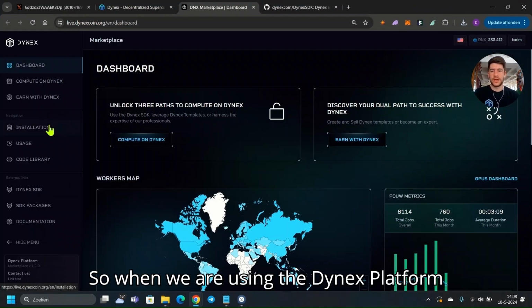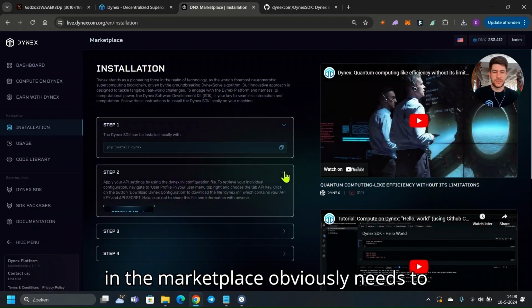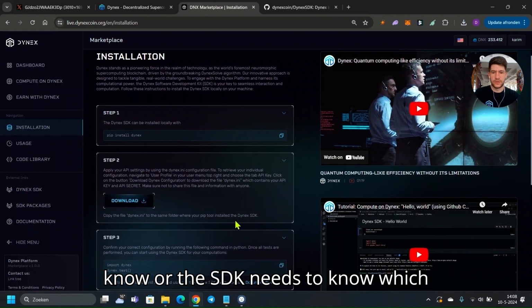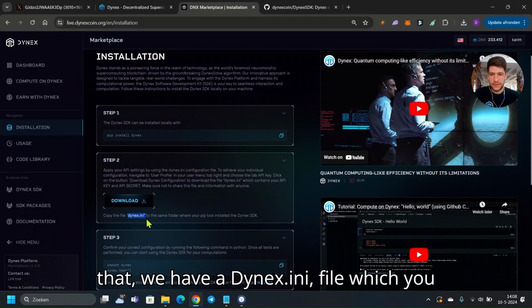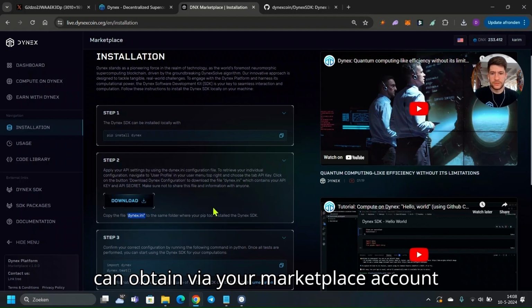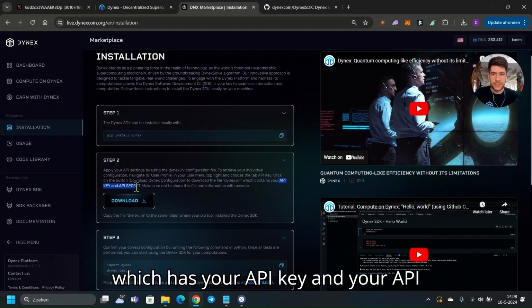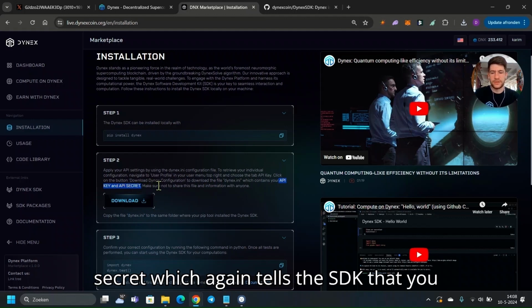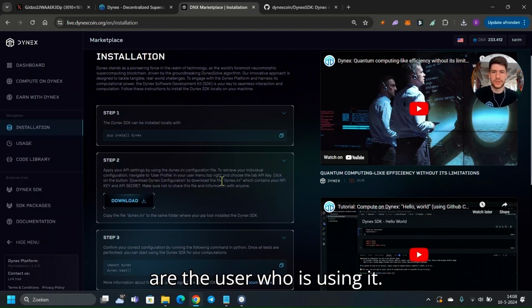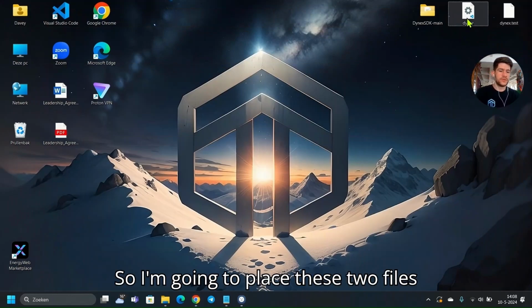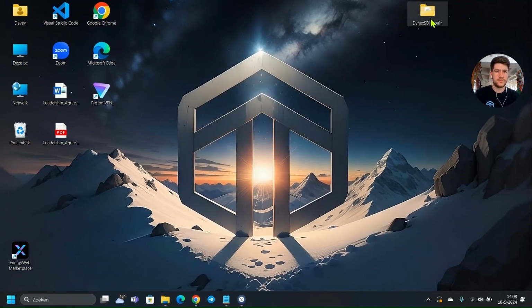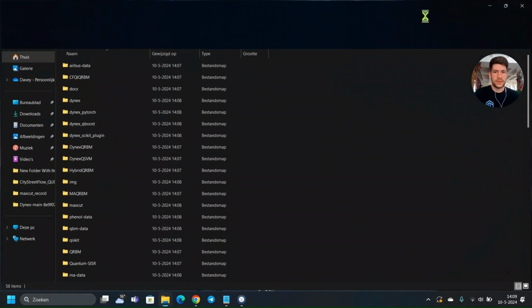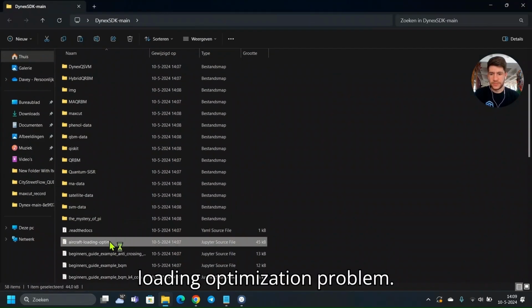So when we are using the Dynex platform, the marketplace obviously needs to know, or the SDK needs to know, which account is using it. To identify that, we have a dynex.ini file, which you can obtain via your marketplace account, which has your API key and your API secret, which again tells the SDK that you are the user who is using it. So I'm going to place these two files into the SDK folder, and then we will proceed to the aircraft loading optimization problem.